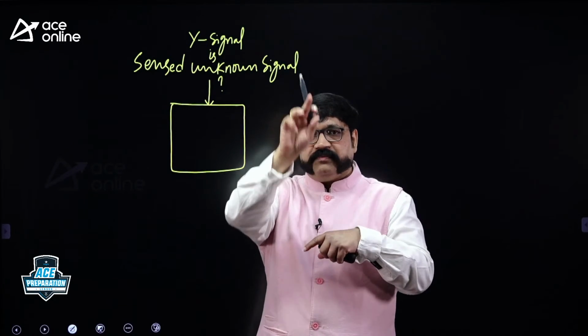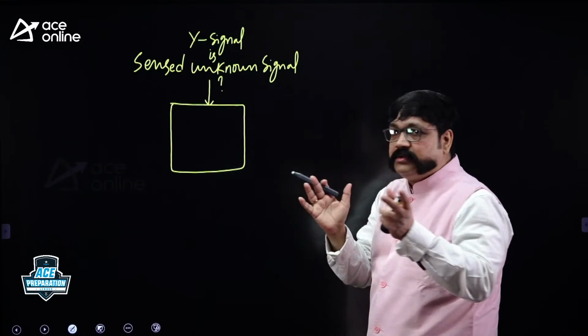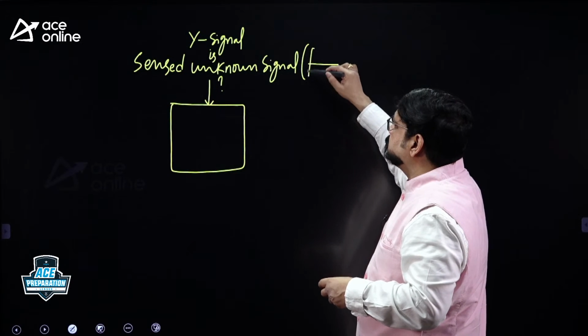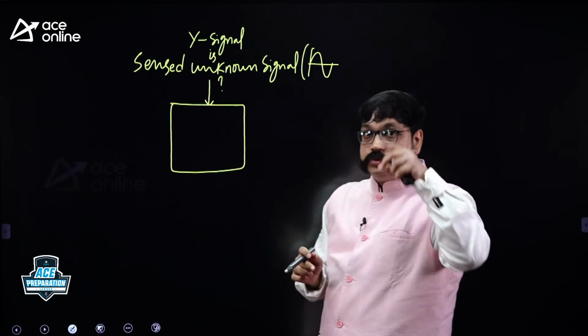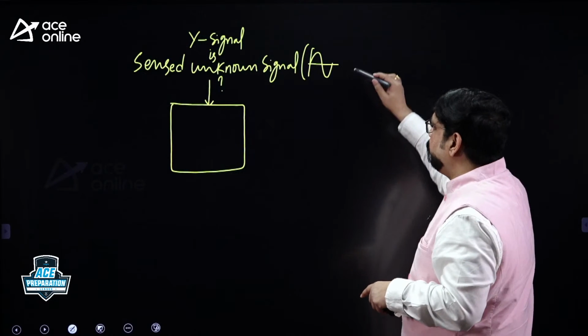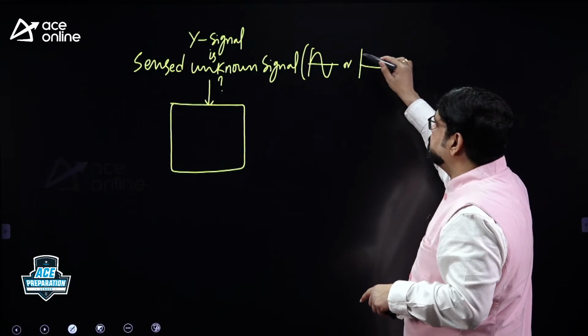That produces vertical deflection, right? But what kind of signal you are going to apply? That is up to you. What people tell me in the classroom when I ask is sine wave. So you saw a sine wave on the screen. It need not be only a sine wave. You can apply a sine wave, or you can apply a DC voltage.